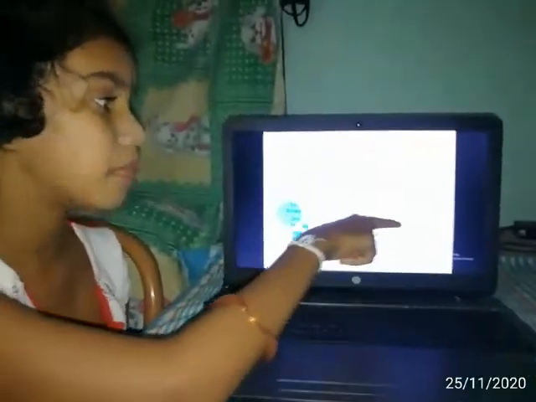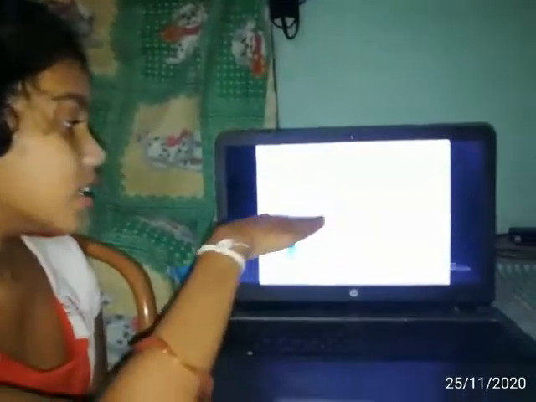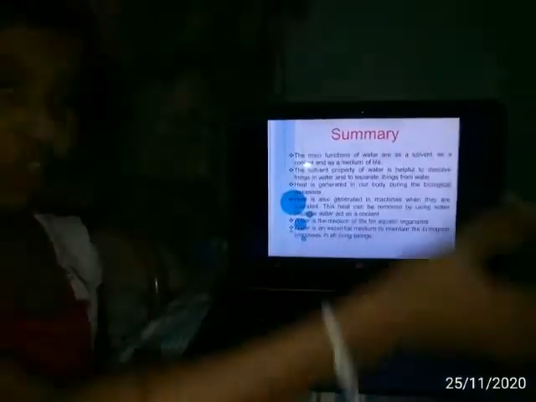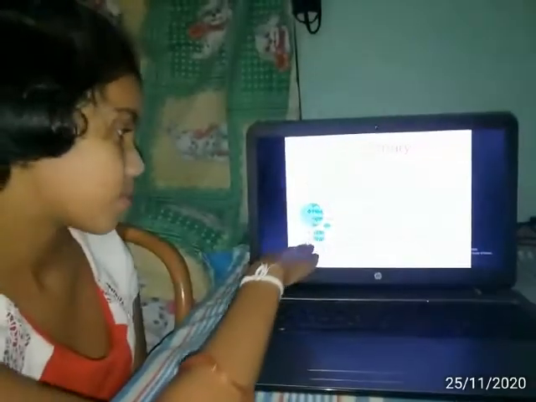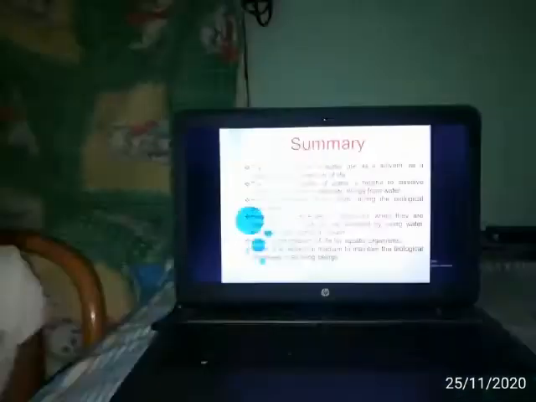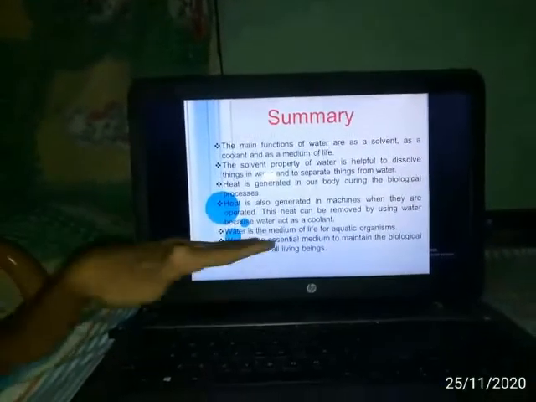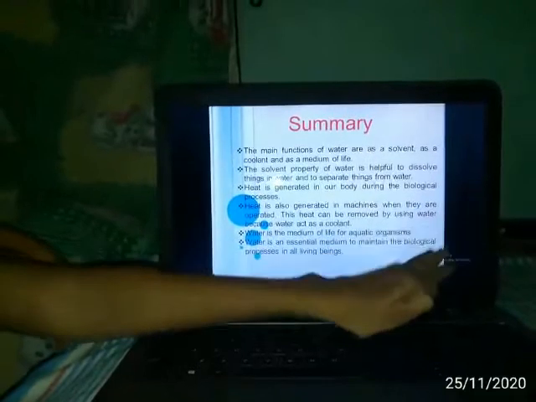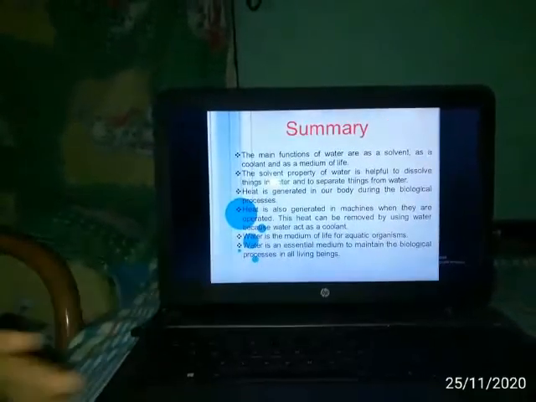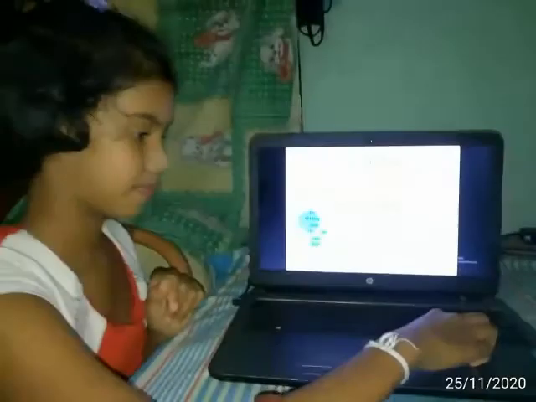This heat can be removed by using water, which acts as a coolant. Water is the medium of life for all aquatic animals. Water is a very essential medium for maintaining the biological processes of all living beings.